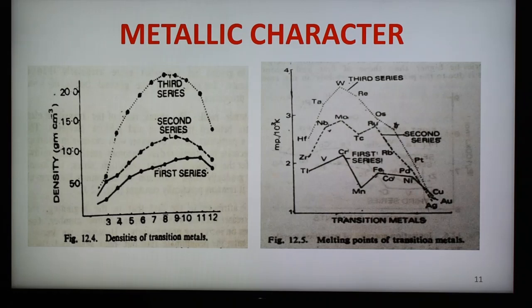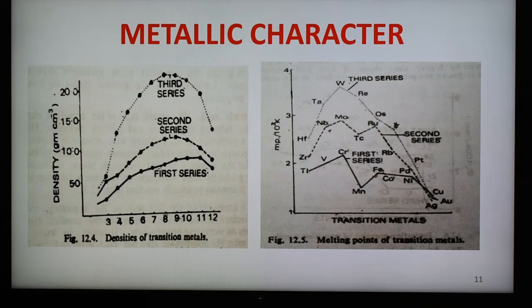The high melting point of the transition metals suggests that atoms in these elements are held together by strong metallic bonds. This is also evident from the fact that these metals have high enthalpies of atomization. The metallic bond is formed due to the interaction of electrons in the outermost orbital. The strength of bonding is roughly related to the number of unpaired electrons. In general, the greater the number of valence electrons, the stronger is the metallic bonding, and therefore melting points are high.